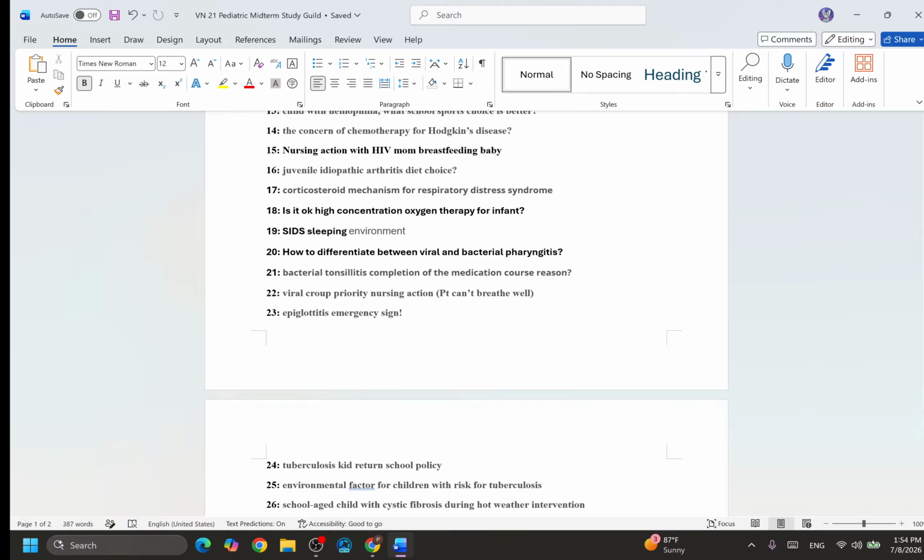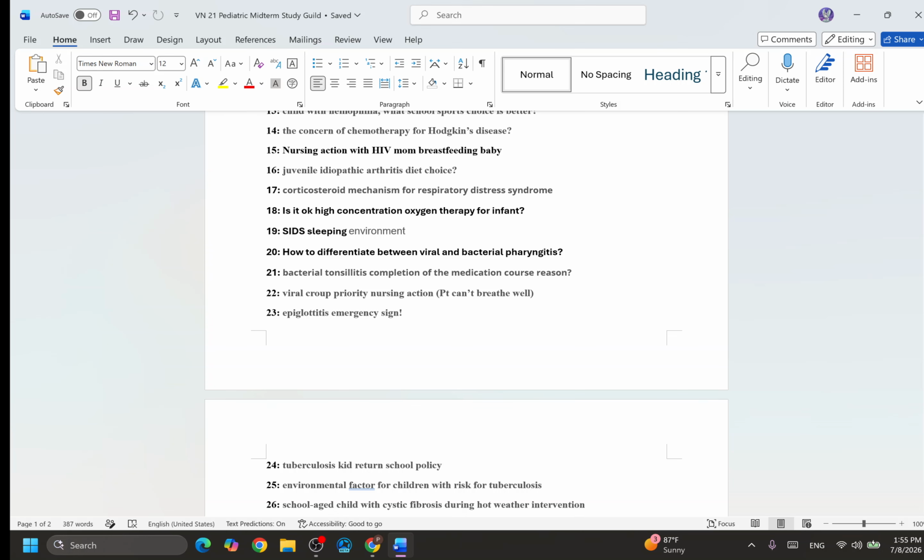21. Bacterial tonsillitis, completing the medication course reason. So what's the reason? That's why it's a tonsillitis. And then we're telling the patient, complete your medication, it is very important. This is bacteria, okay? So now you understand, because this medication needs to be completed with the whole course. Why? This is the reason. I cannot tell you the medication, because that's the answer. So if we have a bacterial infection, what medication do we use? That's why you need to finish the whole course. Okay, that's the reason.